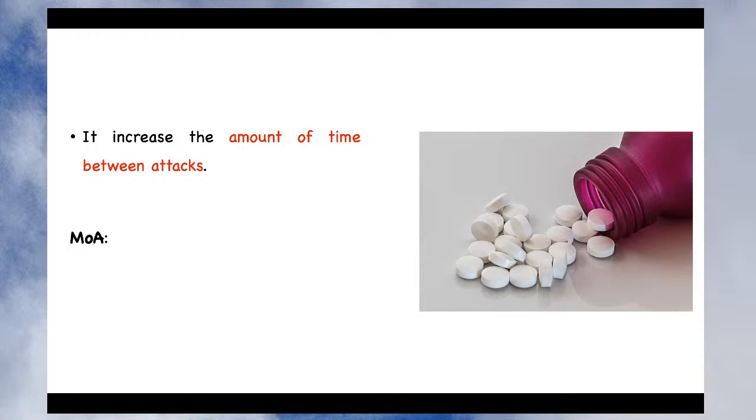It means instead of the attack occurring within 2 days, it may be prolonged to 3 days. Earlier if it is occurring every 2 days, then it may prolong to 3 days, then to 4 days. So slowly, as treatment advances, you can increase the amount of time between attacks. So let's see what the mechanism of action is, how it works.